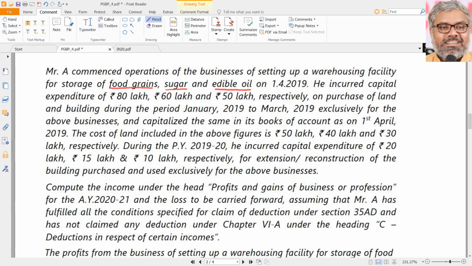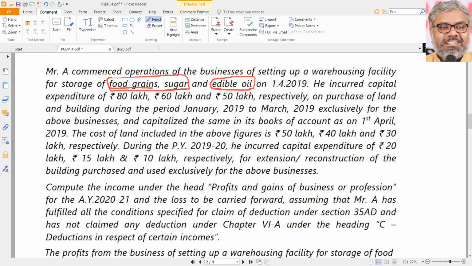Edible oil is a processed food. It is not oil seeds. If oil seeds were stored, that is okay. But if it is a warehousing facility for storage of edible oil, oil is already a manufactured item. That is not a specified business. First of all, we should identify that from the question itself. This is not a specified business. Okay, these two are specified businesses, no problem. Two different businesses, but still that's okay. He has a warehousing facility for 3 of them separately.